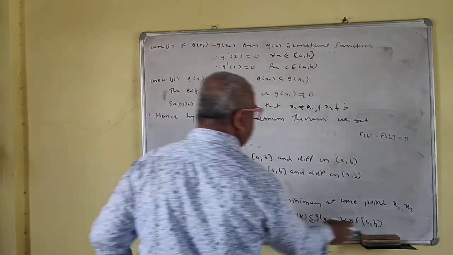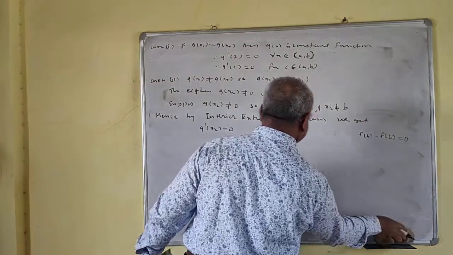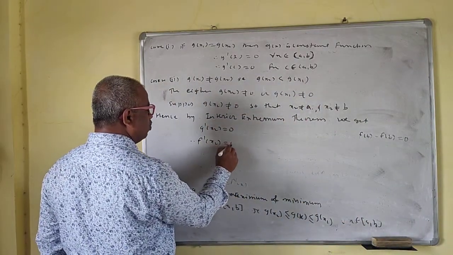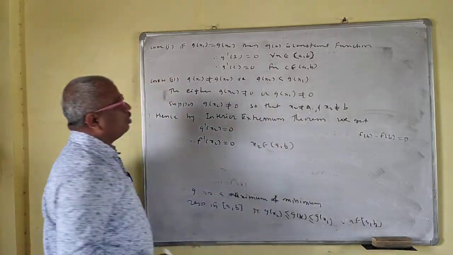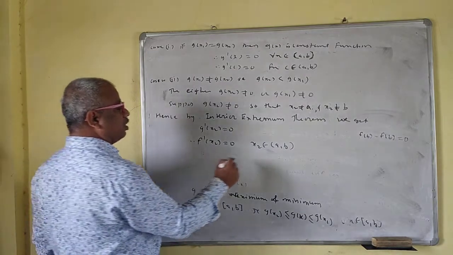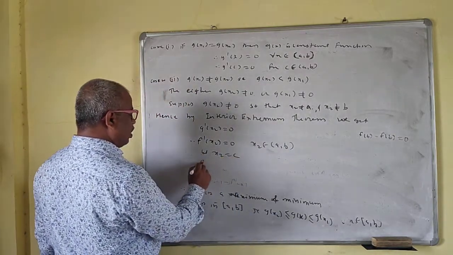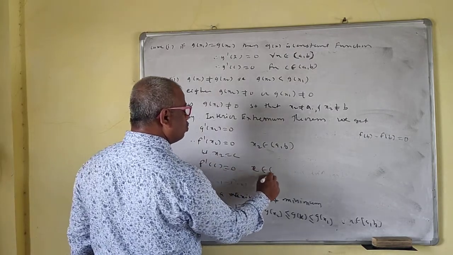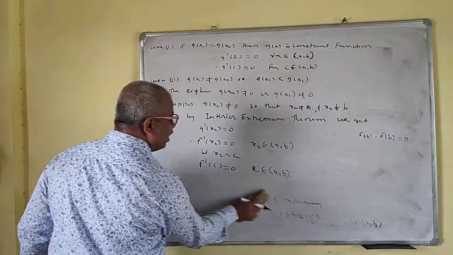So g prime of x2 is equal to 0 means, because g prime is the same as f prime, that f prime of x2 is equal to 0, where x2 belongs to the open interval (a, b). Let x2 be c. So f prime of c is equal to 0 for some c in the open interval (a, b). So now the theorem is over.